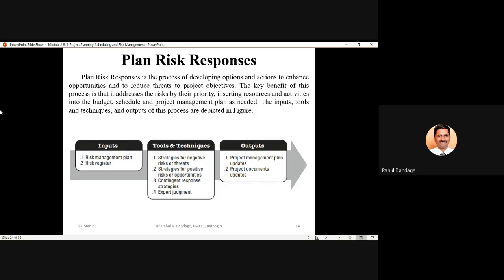Contingent response strategies and expert judgment. And finally, the outputs will be in the form of project management plan updates and updates to the project documents. So the planning risk response process will result in updates to the project management plan, and also it will update the project documents.